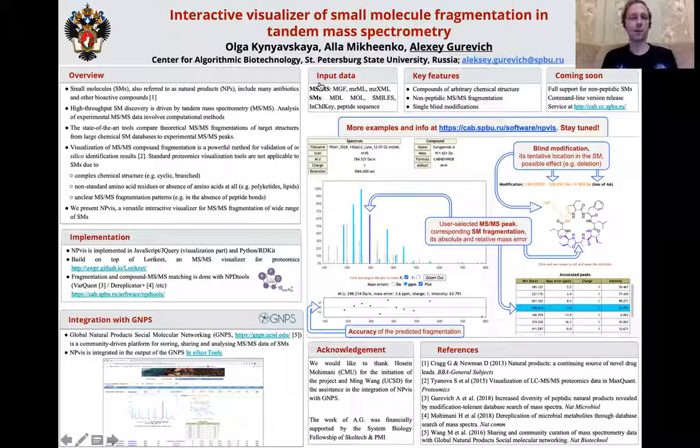Hello, I'm Alexey Gurevich from St. Petersburg State University, and I would like to present you my poster about interactive visualizer of small molecule fragmentation in